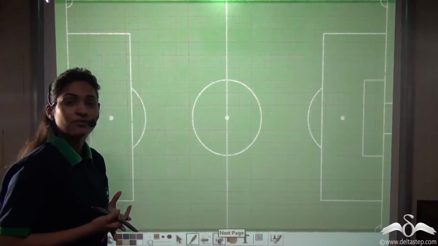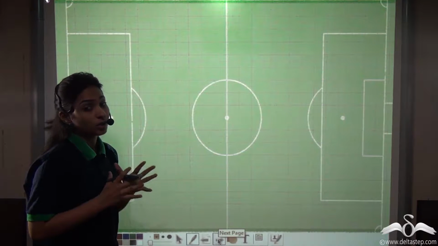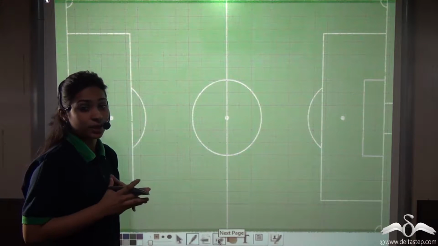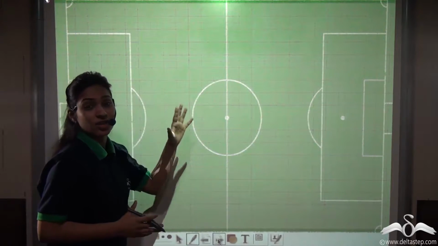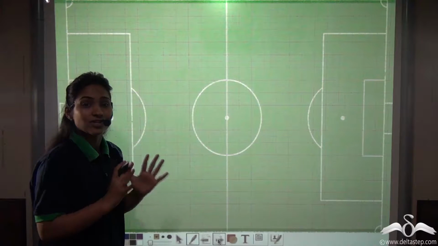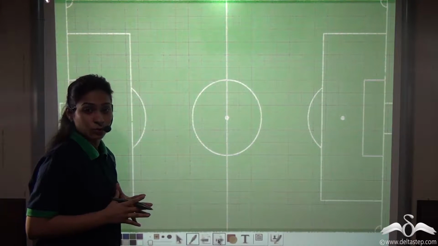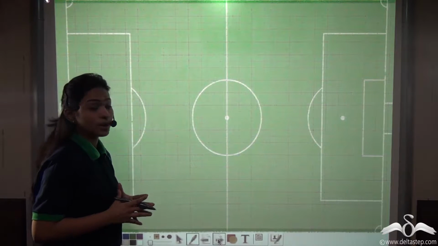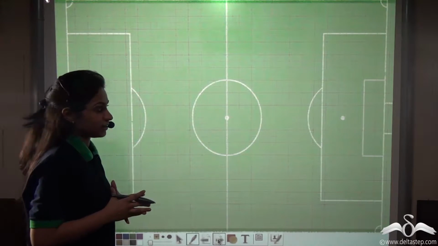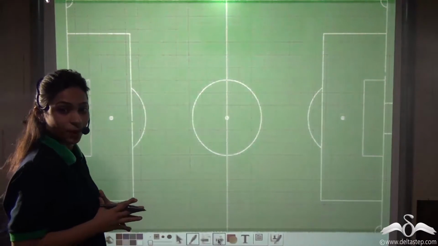Now, we have a football team with us, and we have hired a football coach. That football coach is very, very strict. He strategizes each and every movement of the players beforehand so that the match is perfect. He takes the players for practice. The players are very excited. First, he draws this field on a graph paper.